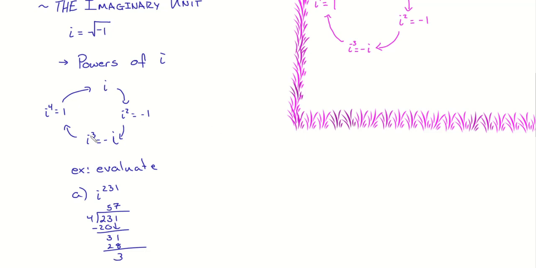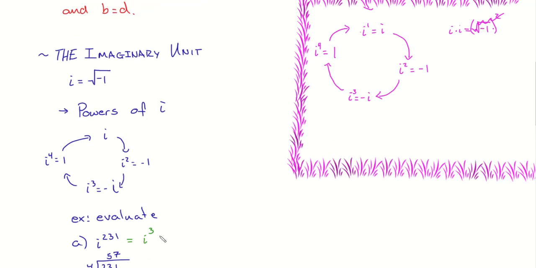Everybody agree that there are 4 steps here, and whether it's perfectly clear or not, there's a link to cutting it into fourths. i to the 231 is hard, for sure. Is i to the 3 hard? No, because what's i cubed? Negative i. Check it out. i to the 231 is negative i. You are doing modular arithmetic, and specifically we're doing division mod 4, is how you would call that. There are very few situations where we care about doing the big ones, but if we ever do encounter i to a giant power, it's nice to have.